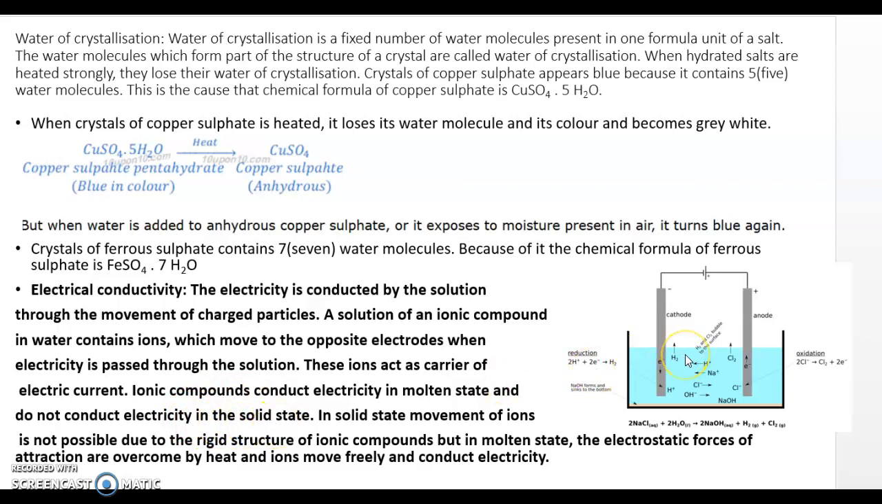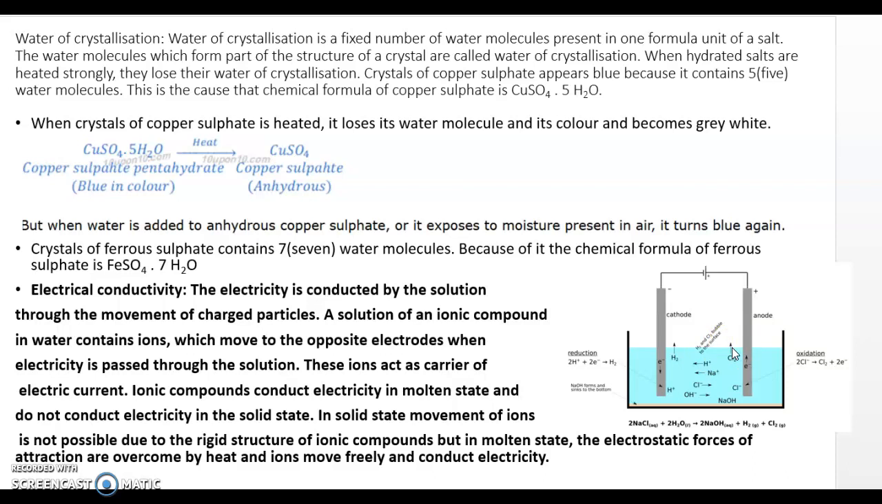You can take this example. Which solution is taken? It is NaCl, that is a salt. It dissociates into Na+ and Cl-. Na+ is a cation, and where will it move? It will move to the cathode. And where does Cl- move? Cl- is an anion, it will move to the anode.